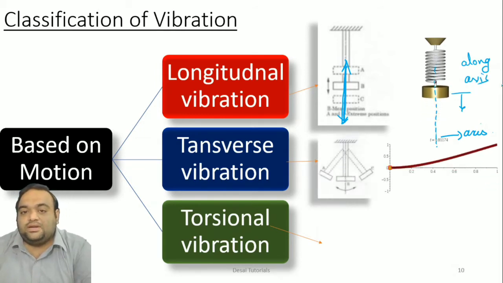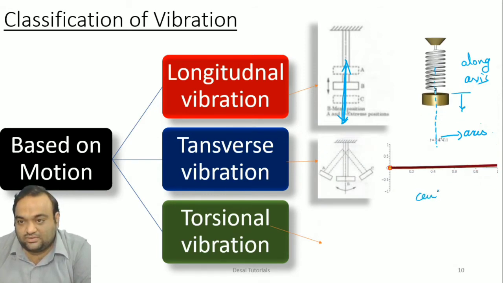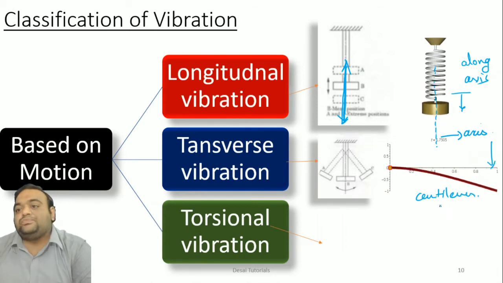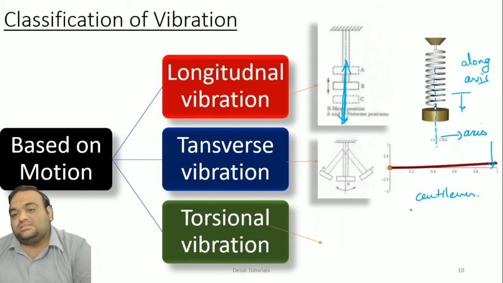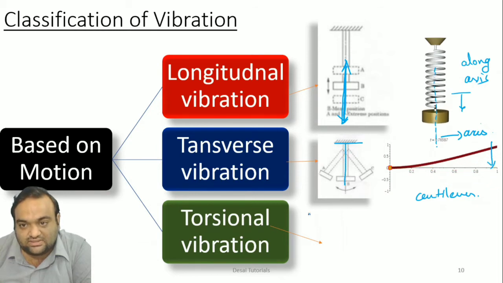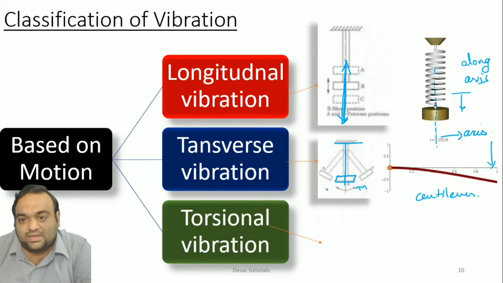Next, transverse vibration. One example which you have already looked at is the cantilever beam. Force is applied in the transverse direction, or the perpendicular direction, of the system. As you can see here, it is fixed here, one beam is there, this is mass m, and here I have given a force F, let us say.